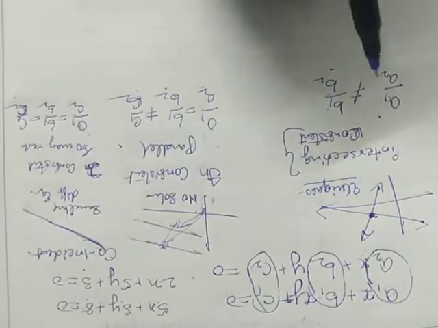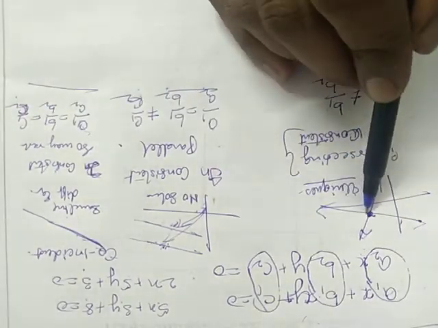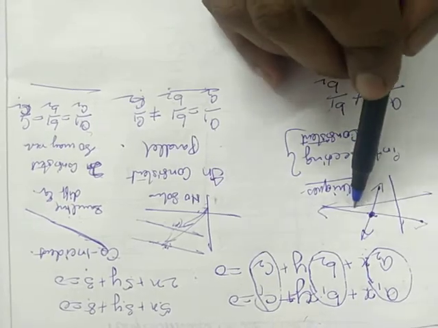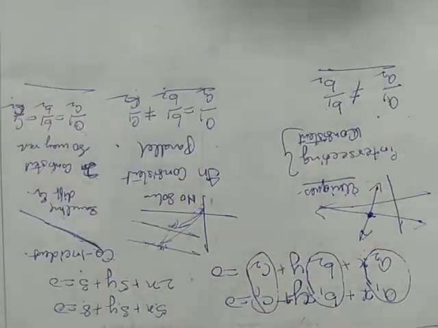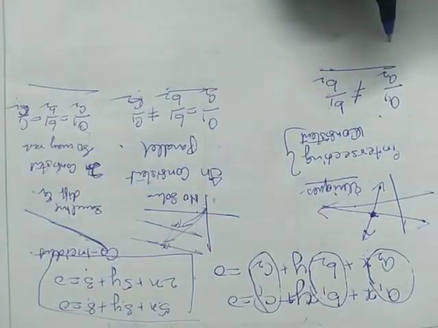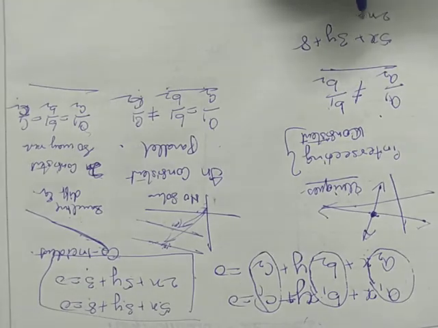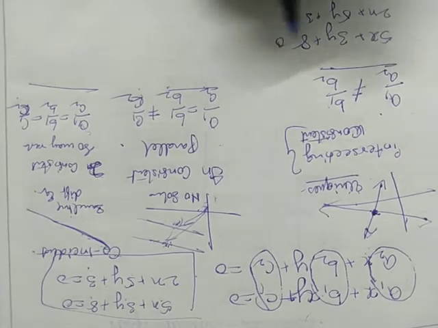So by comparing the ratios we will be able to say what kind of lines they are, without drawing actual graphs, without doing anything. Generally the question comes like this: find what kind of lines are there. 5x plus 3y plus 8, 2x plus 5y plus 3 is equal to 0.